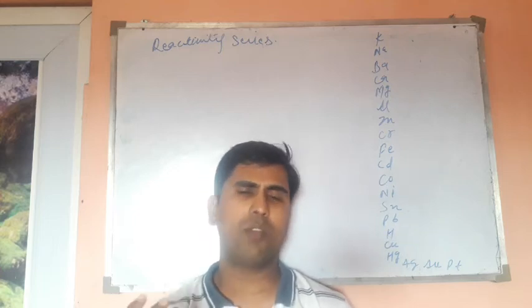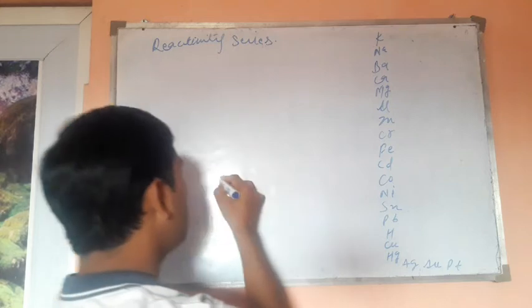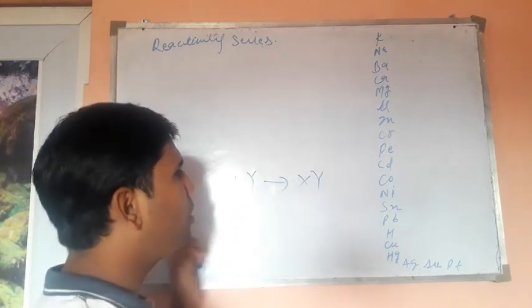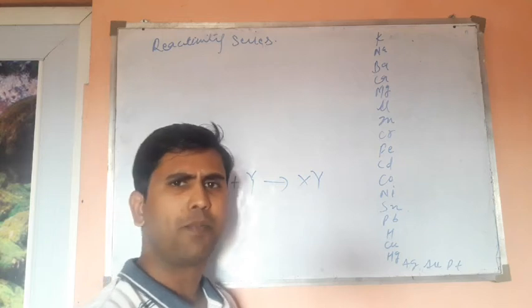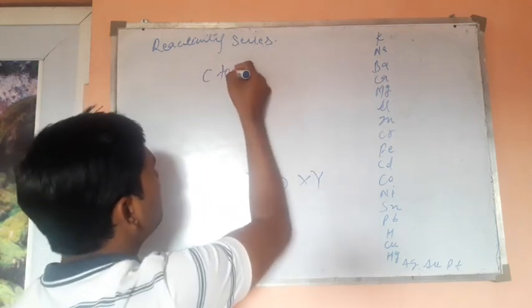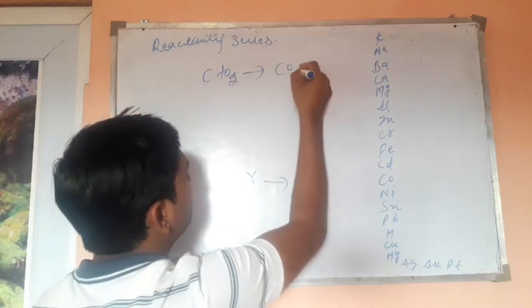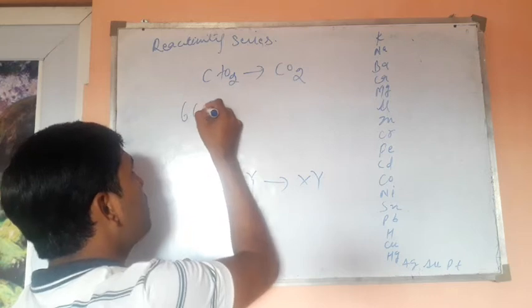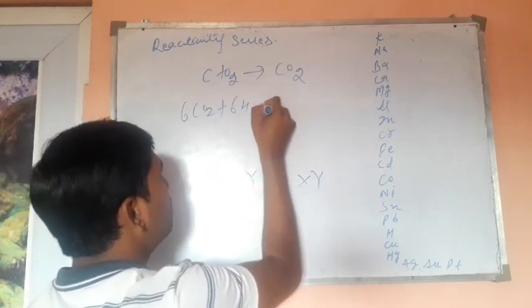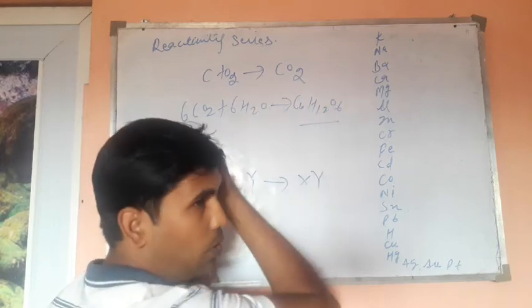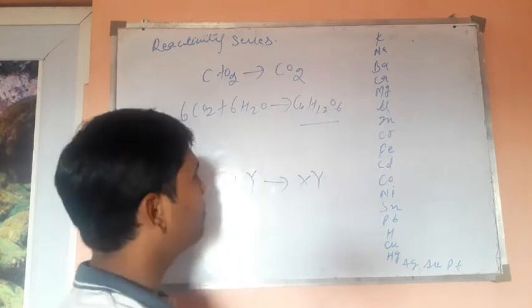What happens when one atom X connects with another atom Y? It will surely form something which will be called XY, just as an example. Generally we see the example like if carbon is connecting with oxygen, it is forming carbon dioxide. If you have 6 carbon dioxide plus 6 water, you can get 1 molecule of glucose as a product.